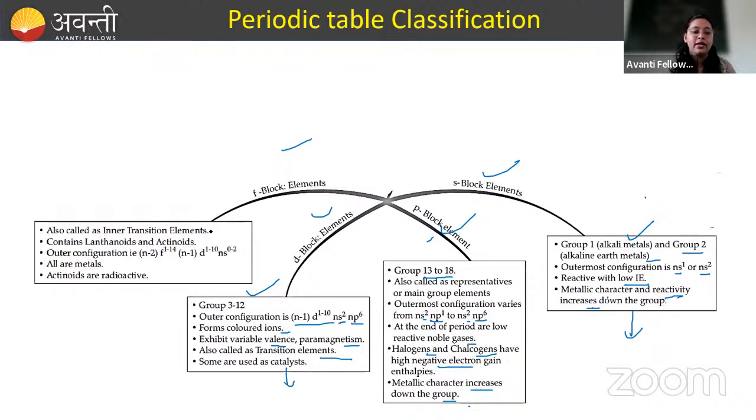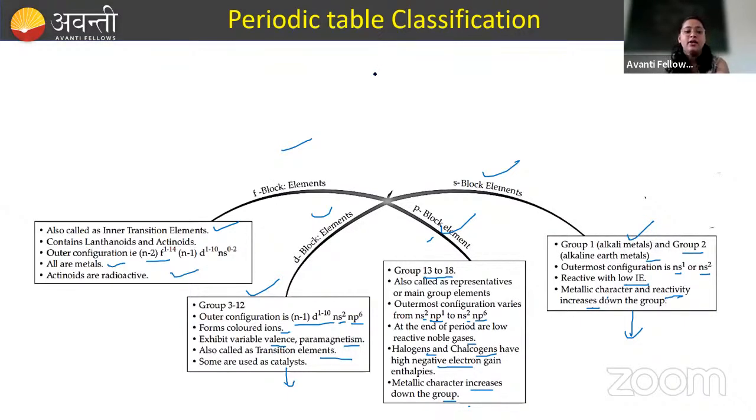Yeah. Next, F block elements. These are known as inner transition elements. Here, the f orbital gets filled up. These are known as lanthanides and actinides. All are metals. All actinides are radioactive. They are man-made elements, and they are radioactive. They emit radiation continuously. Okay, they continuously disintegrate. Yeah.